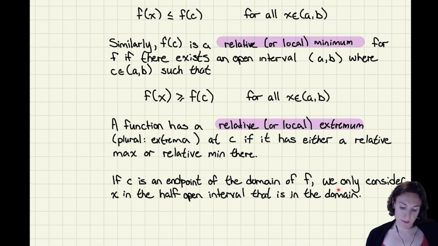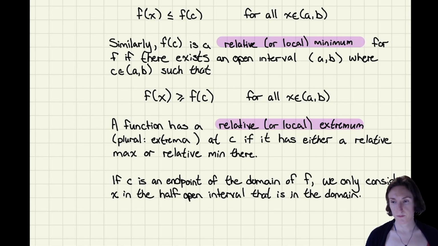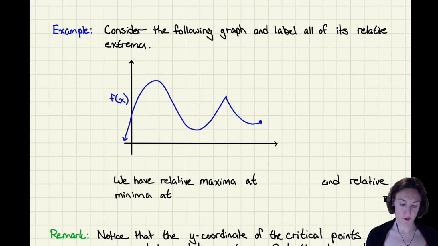If C is an endpoint of the domain, we only consider x in the half-open interval that is in the domain. So this is debatable. It really depends on what the applications are. Some people include endpoints, the A's and B's. Some people do not. Okay, I'll make it obvious if you need to include them. And this is just to, again, give you a little bit of intuition on maxes and mins.